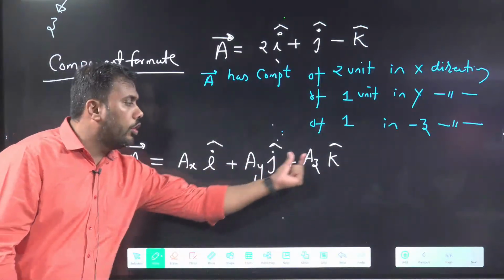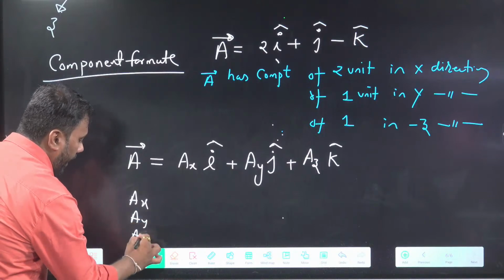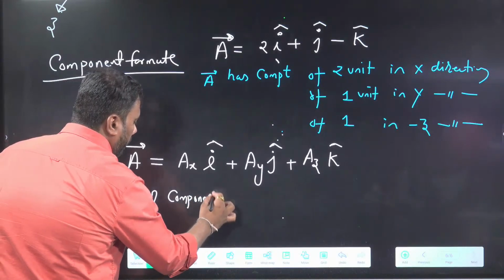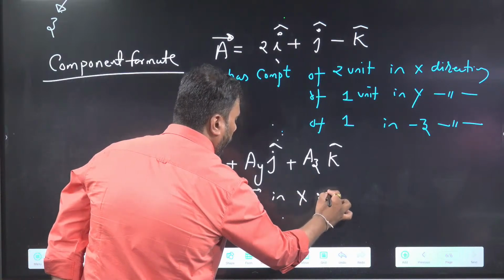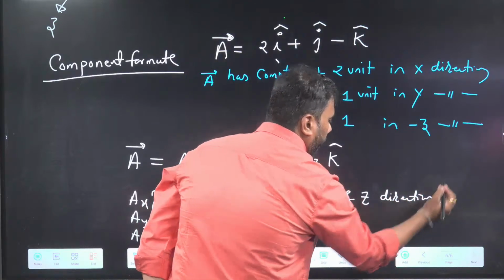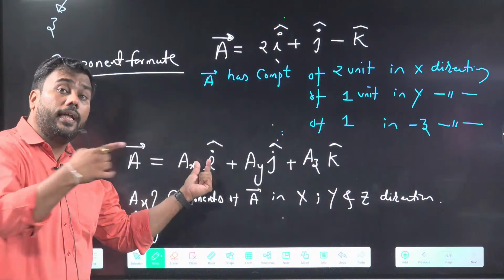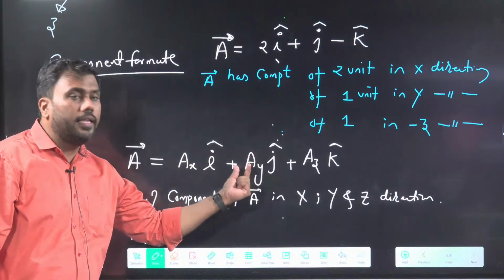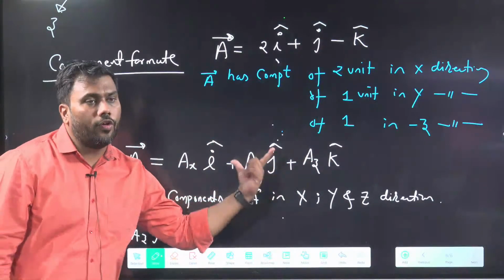They are called components of a vector in x, y and z direction respectively. Ax is the component of a in x direction. It means in x direction a has a length ax. In y direction a has a length ay. In z direction a has a length az. So this is the representation of a vector in component format.